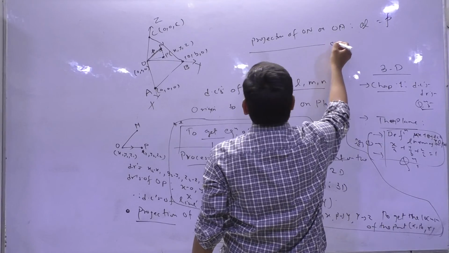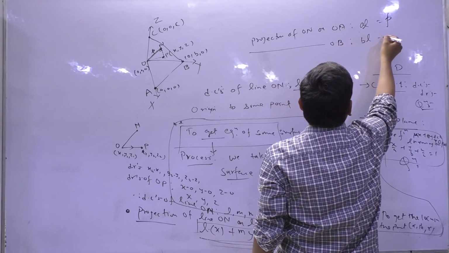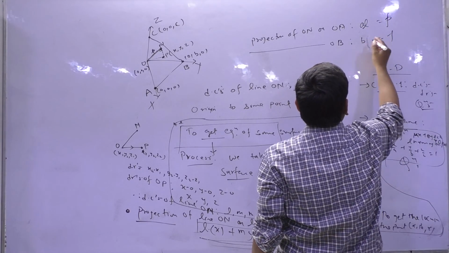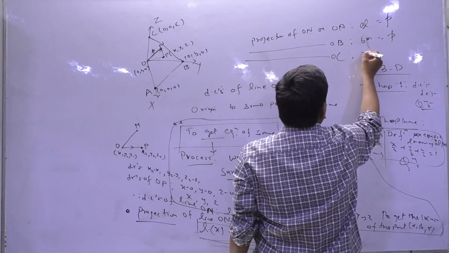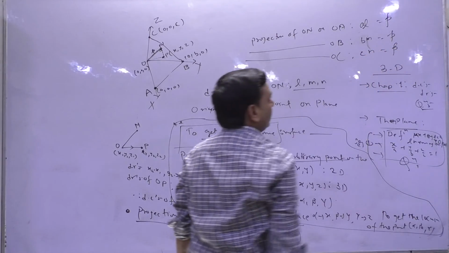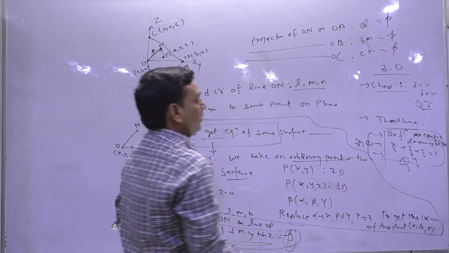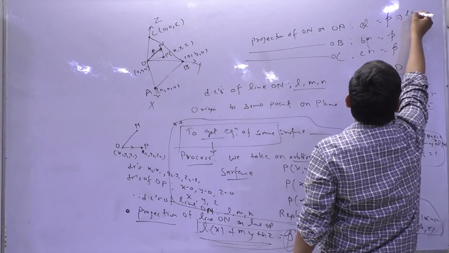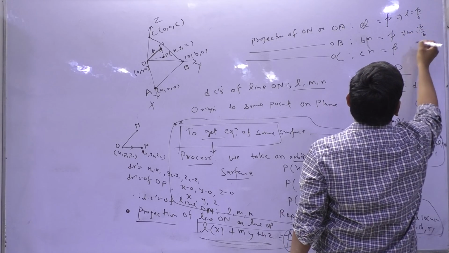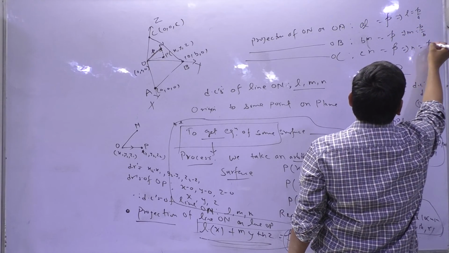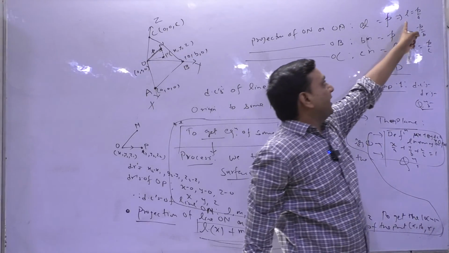Similarly, the projection on OB is BM, that is P. And on OC, that is CN, and that is P. Is that clear? Now this implies L is P by A, M is P by B, N is P by C.